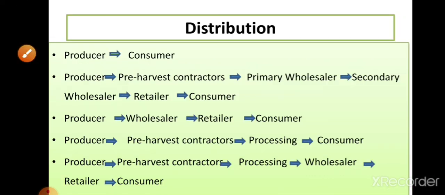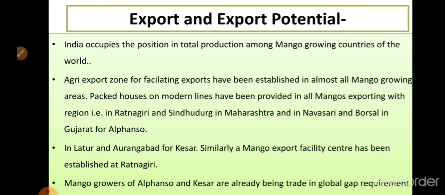Then distribution. What are the different channels involved in marketing these mangoes? From producer to consumer, then producer to pre-harvest contractor, primary wholesaler, secondary wholesaler, retailer, and consumers. So these are the different marketing channels. Then export and export potentials. Mango has great export potential and is highly demanded in export markets. For these facilities, the government is promoting export activities by establishing various pack houses and agri-export zones in major mango producing states.